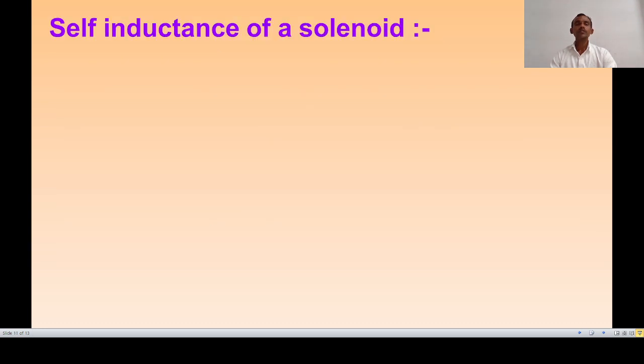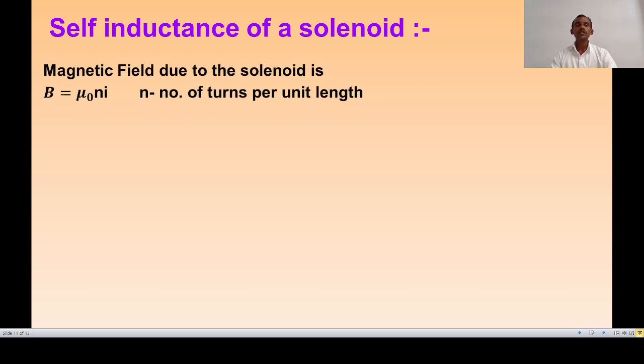Now we have to derive an expression for the self inductance of a solenoid. Consider a solenoid having capital N number of turns, l be the length of the solenoid, d be the diameter of the solenoid, and I be the current flowing through it.